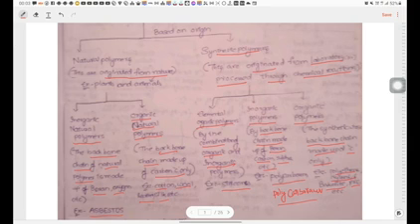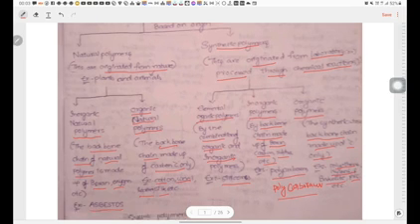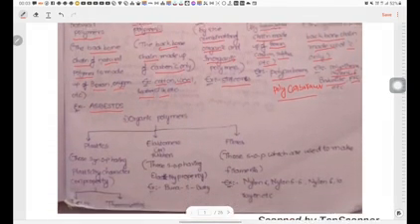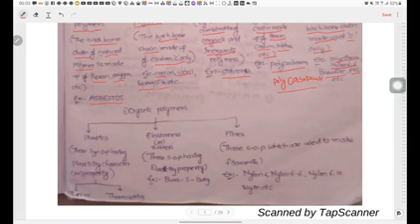Next, I am going to explain another classification of polymers, that is organic polymers.